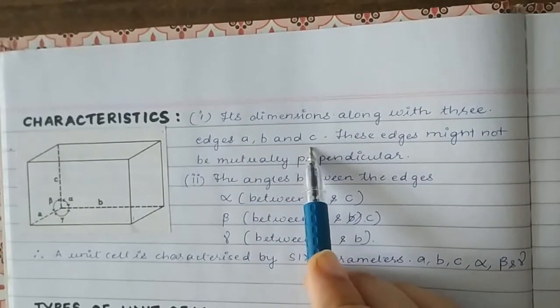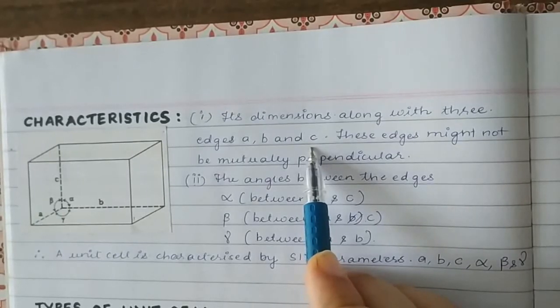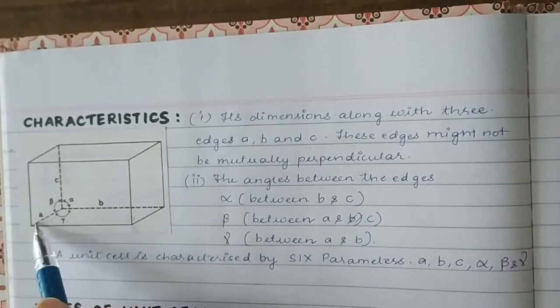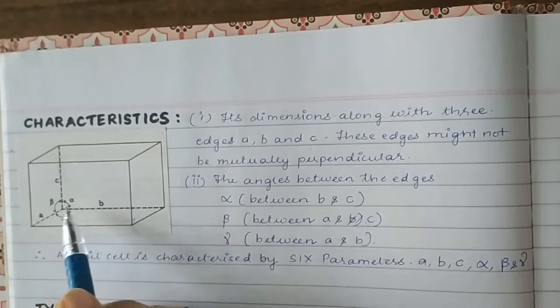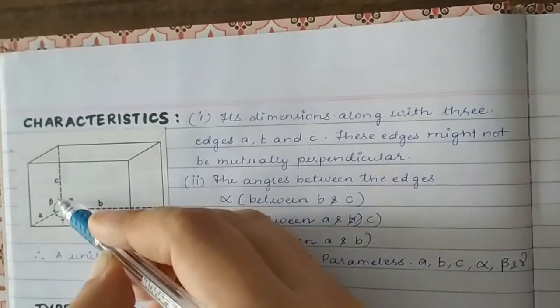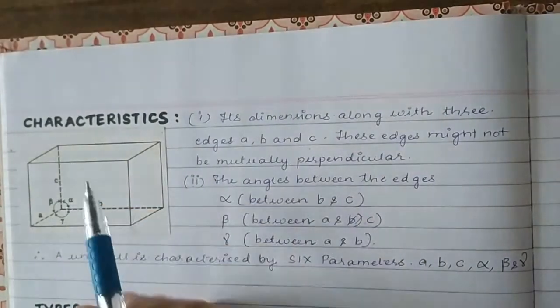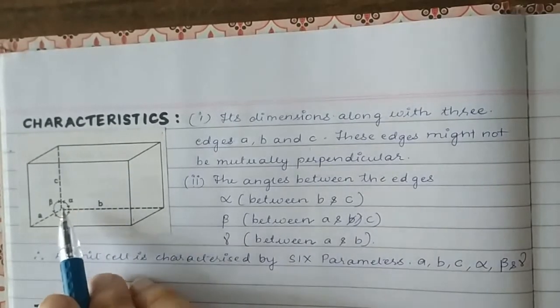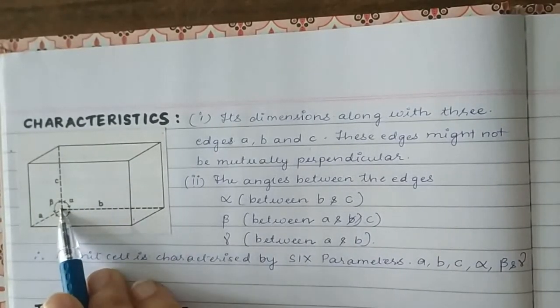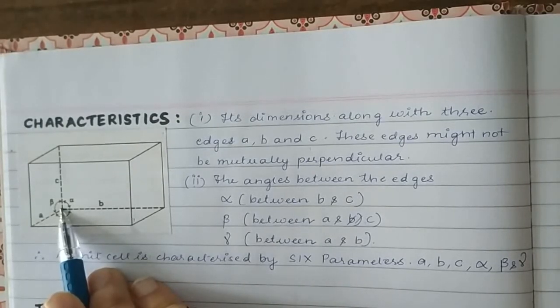Whenever we refer in future to the length, breadth and height of that unit cell, we will be using the letters A. Can you see this tiny A? This is B. The length of this is represented by B and the height is represented by C. These edges might or might not be perpendicular to each other. Perpendicular means at 90 degrees, and based on that they are classified into various unit cells that we will be looking into further.